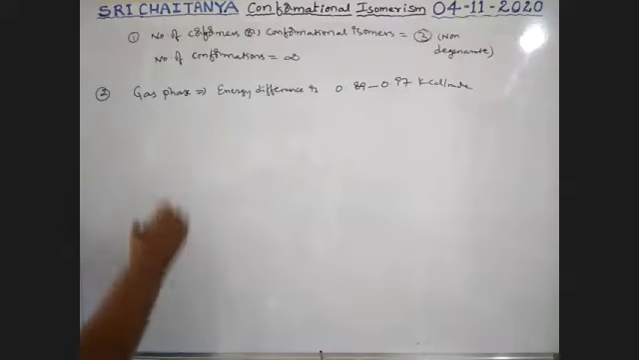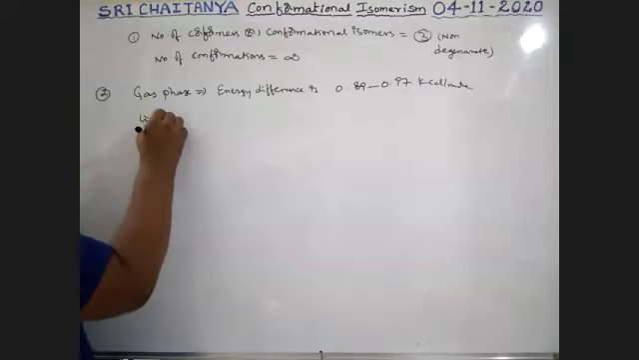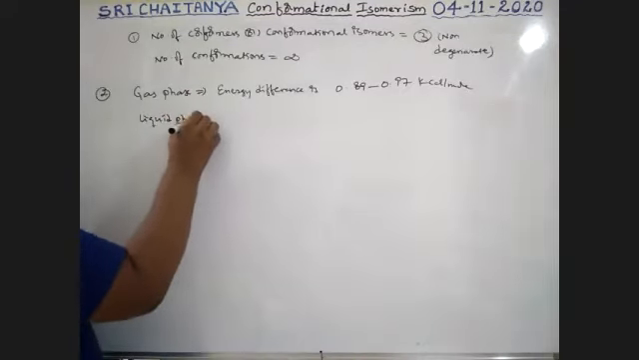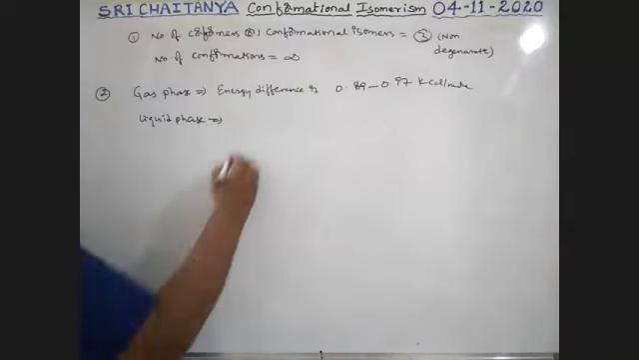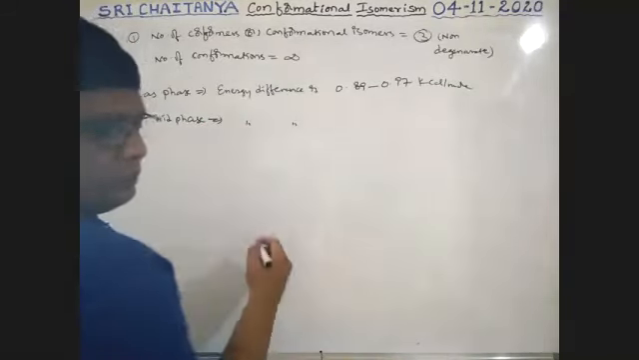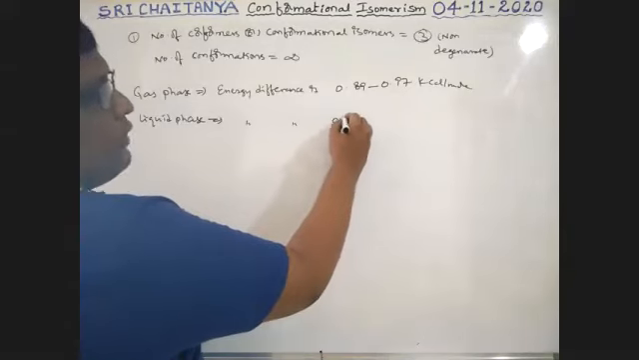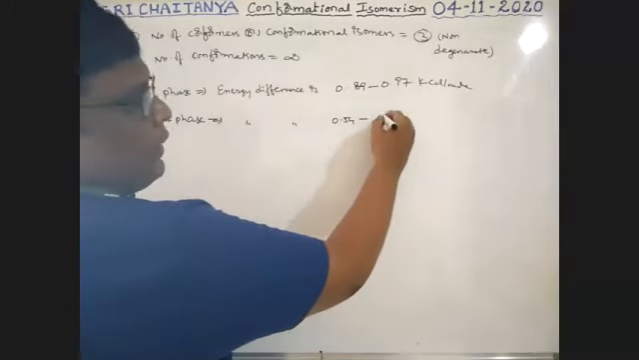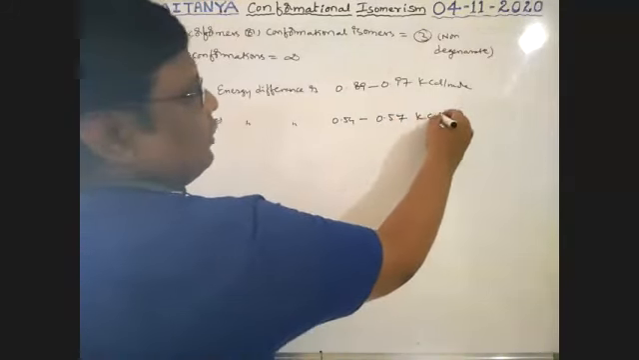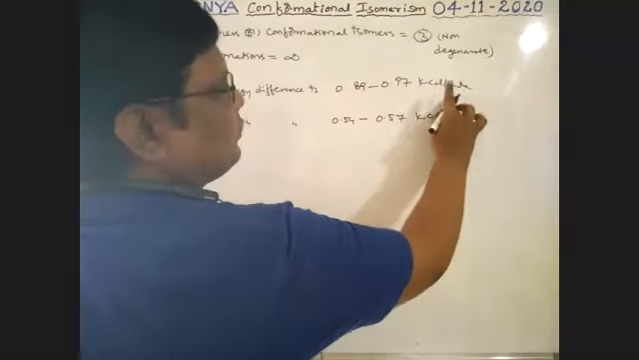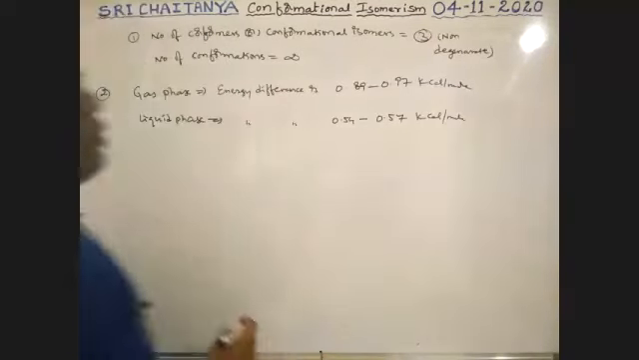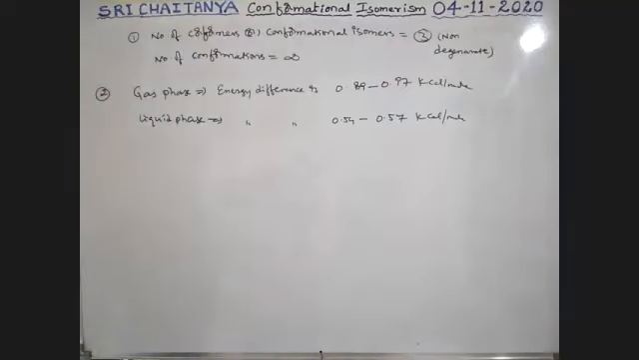In liquid phase, that means N-butane in gas phase and N-butane in liquid phase, the energy difference is 0.54 to 0.57 kilocalorie per mole.